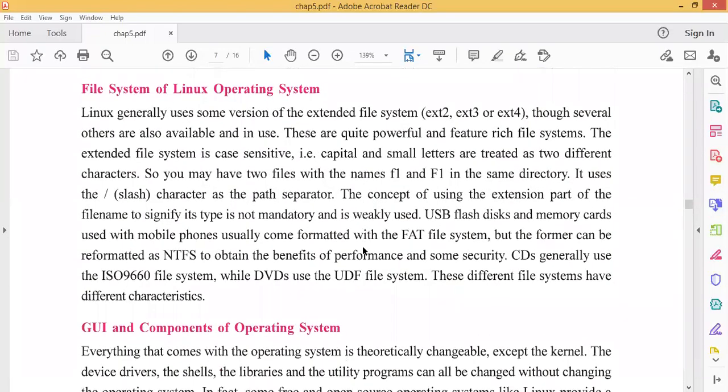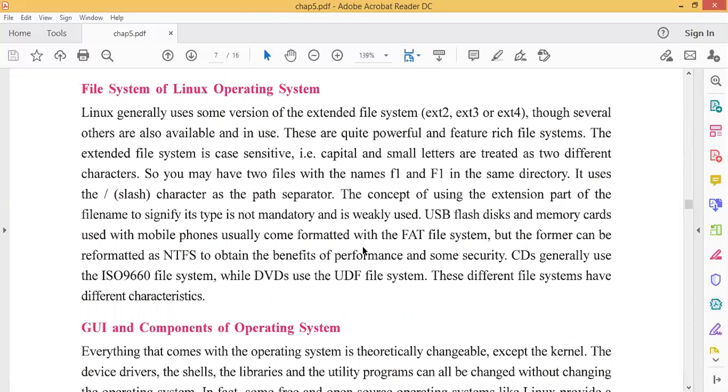Linux generally uses some version of the extended file system, ext2, ext3 or ext4, though several others are also available and in use. These are quite powerful and feature-rich file systems. The extended file system is case sensitive. Therefore, capital and small letters are treated as two different characters. Suppose in the Linux operating system, you can name one file file1 in small characters and another File1 in capital characters. For Linux, both names are treated as different files.